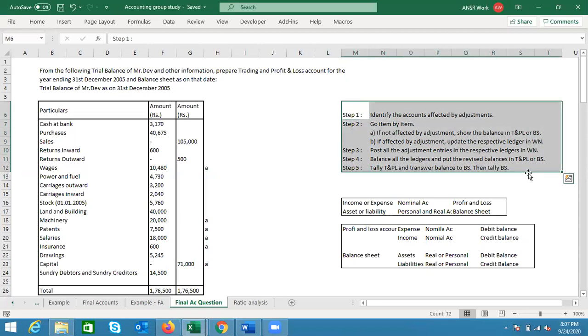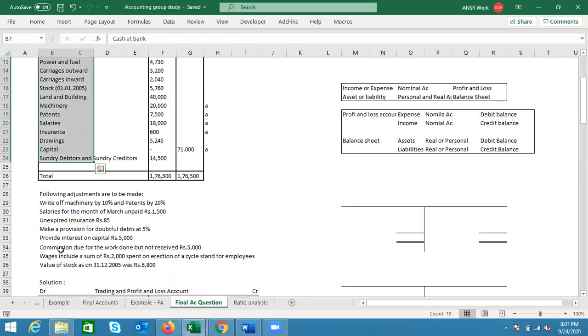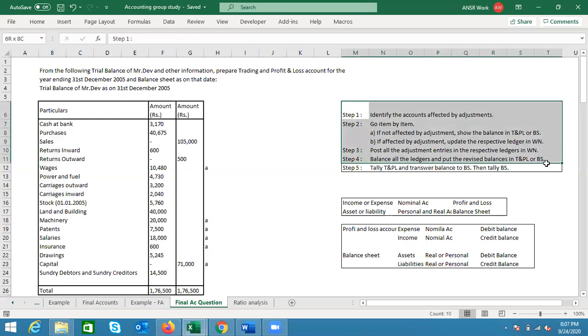It takes time, and if we forget one single item out of like here you can see there are 20 some items and then adjustments like 8 adjustments, so if we make a mistake in one place, the balance sheet will not match. If you want to avoid that kind of situation, go through the steps one by one, just in a very clerical way. Nothing else needs to be done.